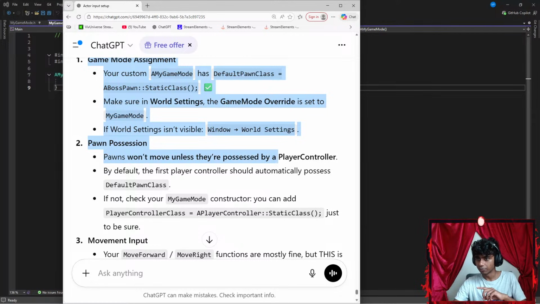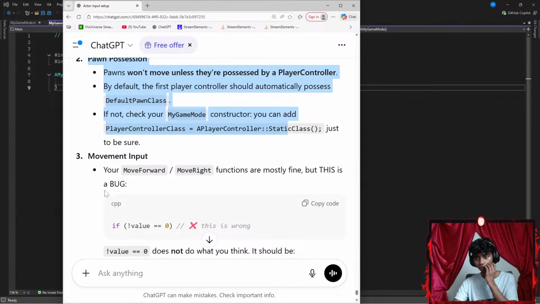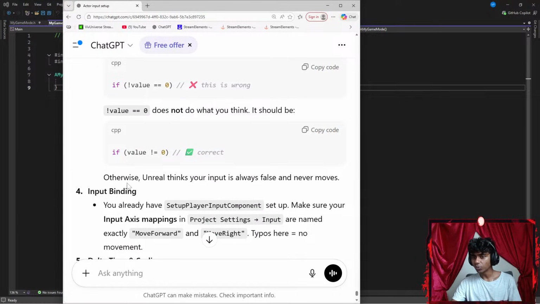Pawn possession. Pawns won't move unless they're possessed by a player controller. By default, the first player controller should automatically possess the default pawn class. If not, check your my game mode constructor. You can add player controller class, a player controller static, just to be sure. Okay, movement, your move forward and right functions are mostly fine, but this is a bug, okay? Otherwise, Unreal thinks your input is always false, never moves.